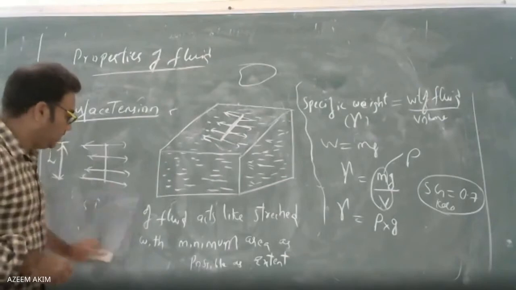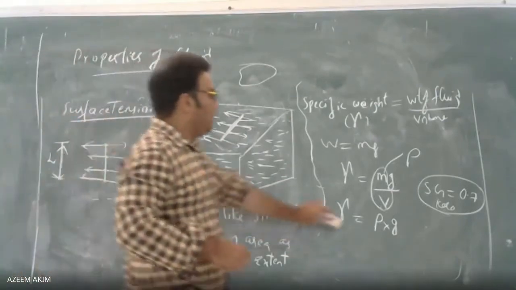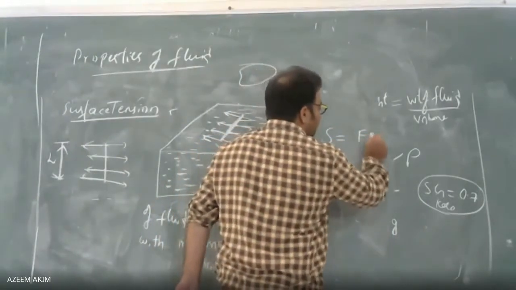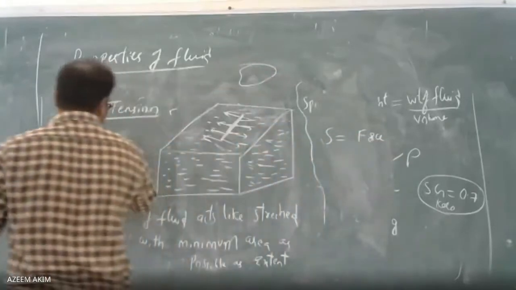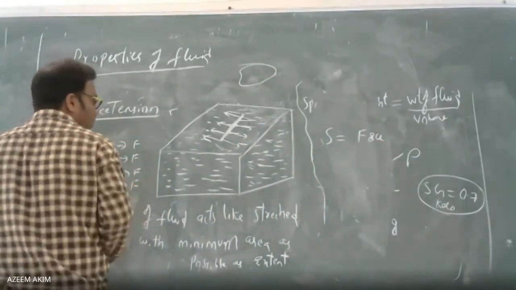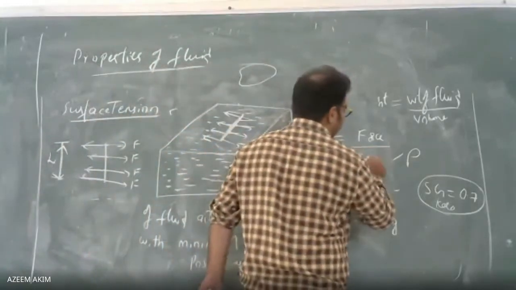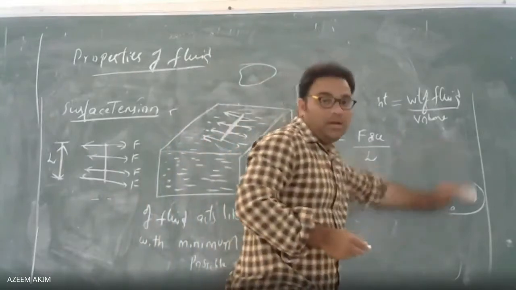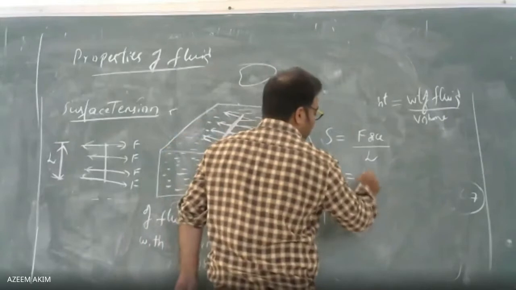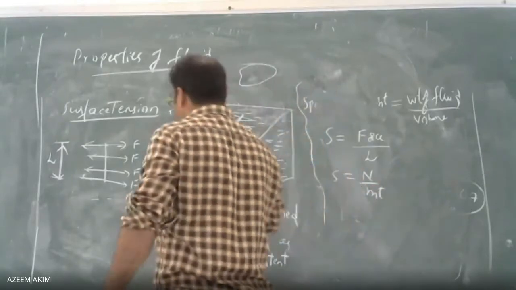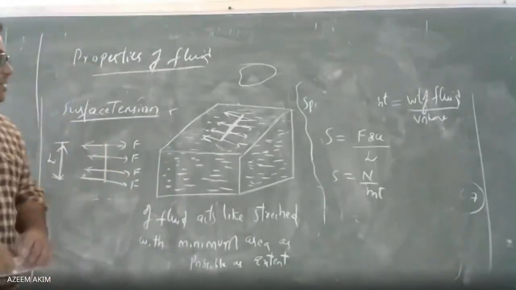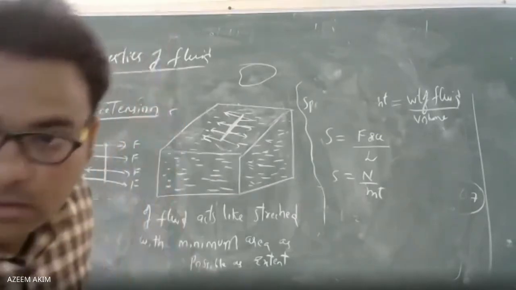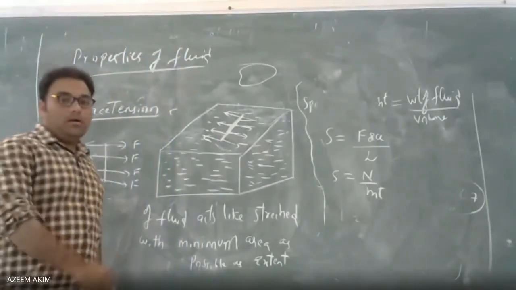So what are the units? I am writing here. S equals force, the tangential forces acting per unit length. The formula is force per unit length, so S equals Newton per meter. This is an explanation of surface tension. Any doubts?